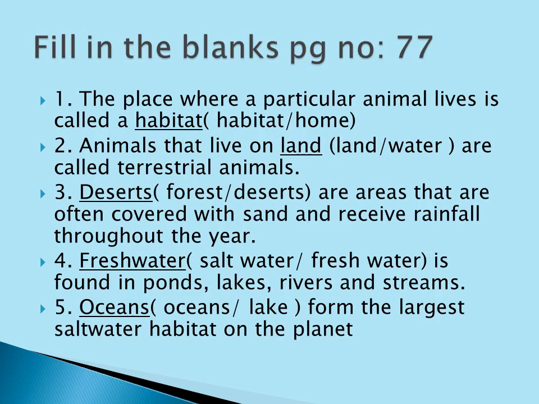Fresh water is found in ponds, lakes, rivers and streams. Oceans form the largest saltwater habitat on the planet.